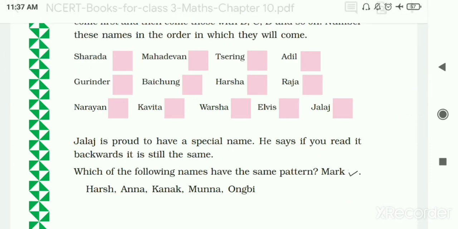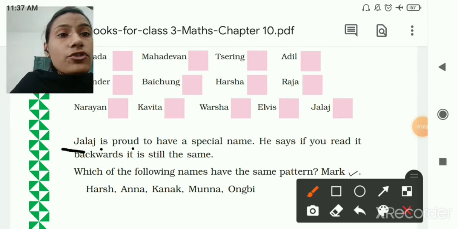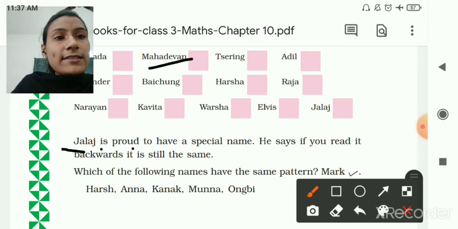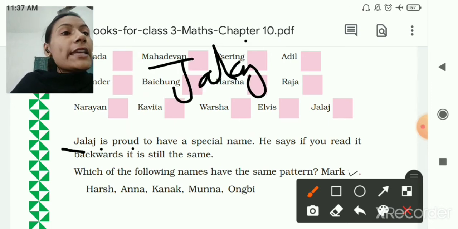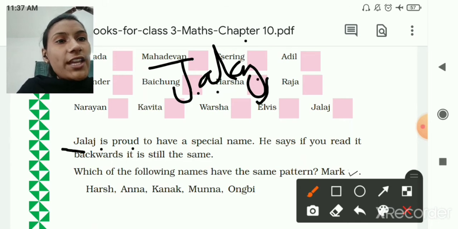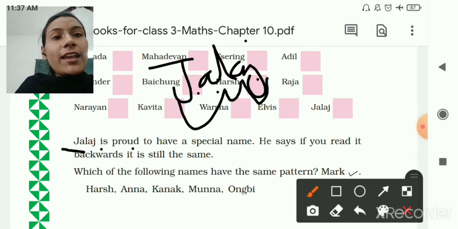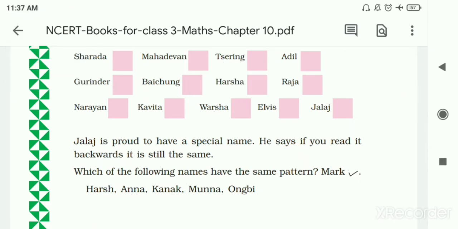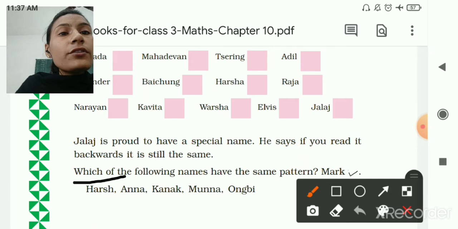Then Jalaj is proud to have a special name. Why? You can see here J-A-L-A-J. He says if you read it backwards, that means we have to read from backwards, J-A-L-A-J, again J-A-L-A-J. It is still the same. Yes, of course. Which of the following names have the same pattern?